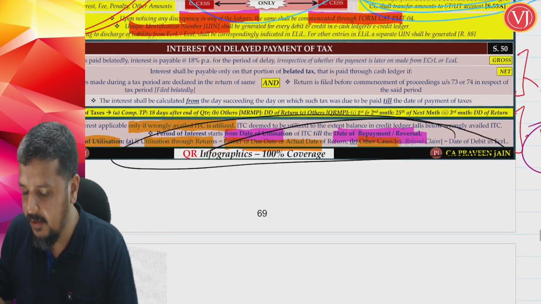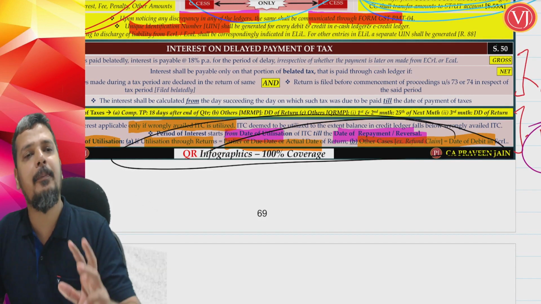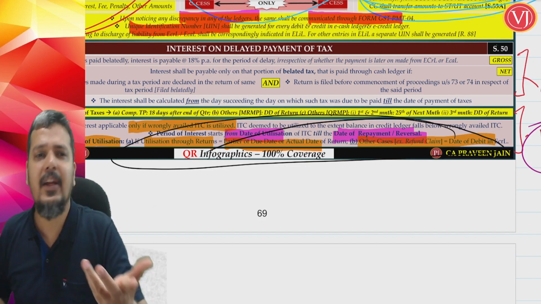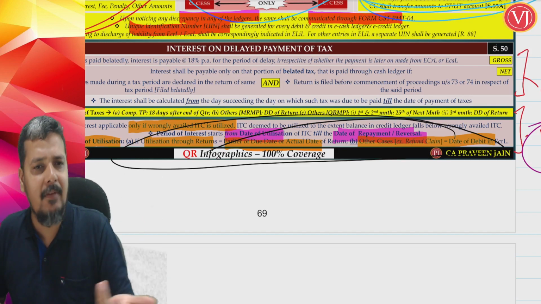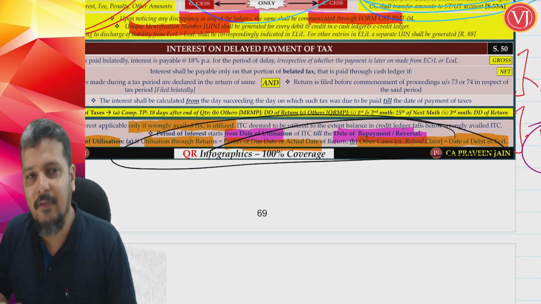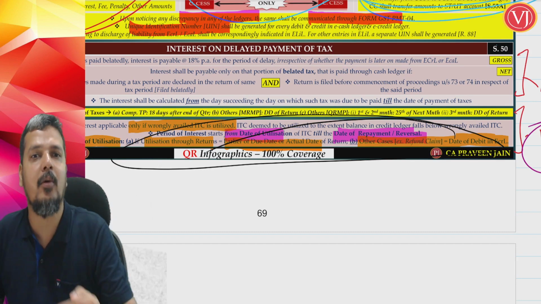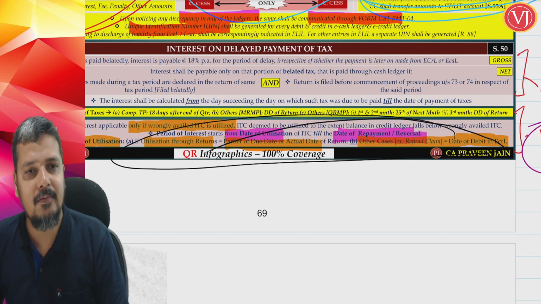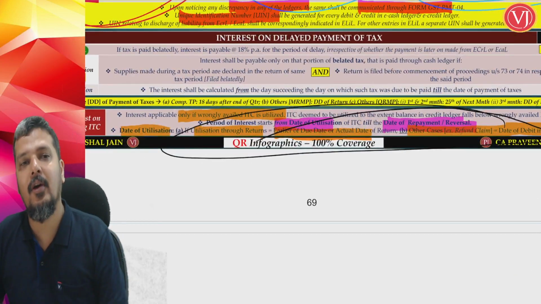If the utilization of credit happens because of any other case, like paying my old dues or applying for refund, not necessarily paying my old dues, then it is the date of debit in the electronic credit ledger. That particular date when the balance comes down. Right. That is everything about your second part of interest.